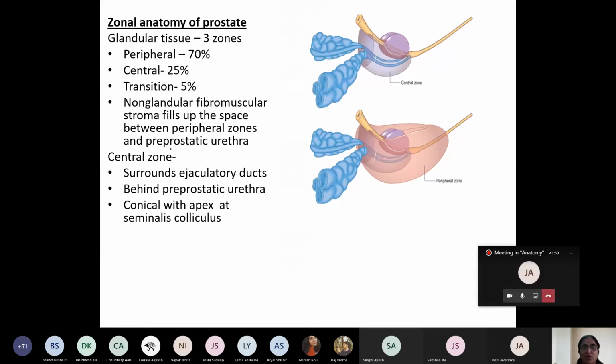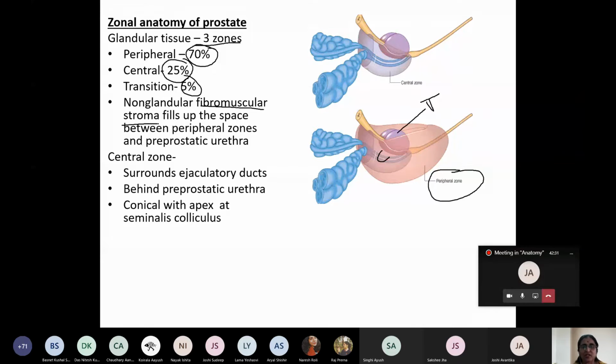Now comes the zonal anatomy of the prostate. This is very, very important. So here, the glandular tissue of the prostate lies in three zones. This is the peripheral zone. The outermost zone is known as peripheral zone, which consists of 70% of the glandular tissue. The middle one is the central zone, which comprises 25% of glandular tissue. The innermost one is known as the transitional zone, which comprises 5%. The space between these three zones is occupied by fibromuscular stroma. It is filled up by fibromuscular stroma.